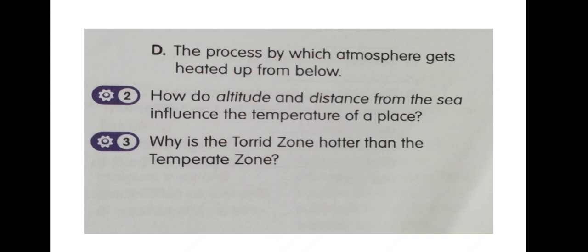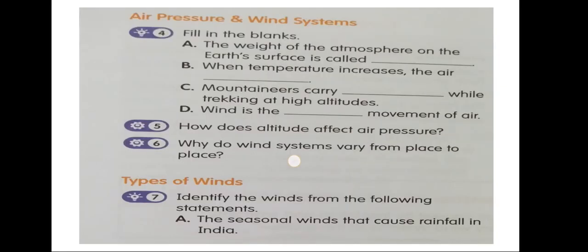The temperate zone lies between the Tropic of Cancer and the Arctic Circle in the northern hemisphere, and between the Tropic of Capricorn and the Antarctic Circle in the southern hemisphere. This zone receives the slanting rays of the sun throughout the year. Hence, the temperate zone has moderate temperature. Got it? Now, question number 4.